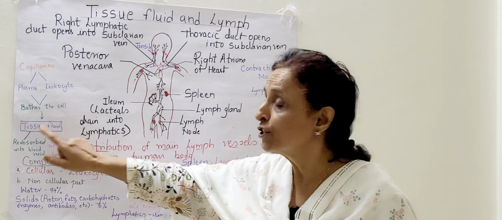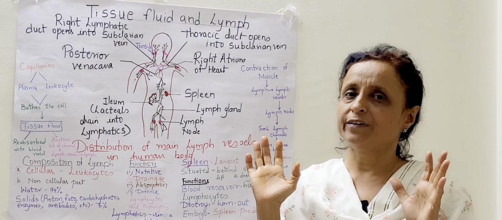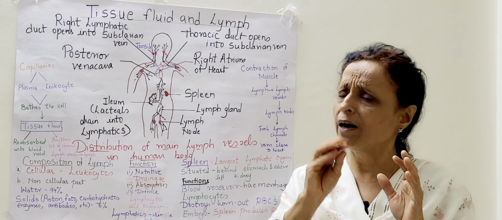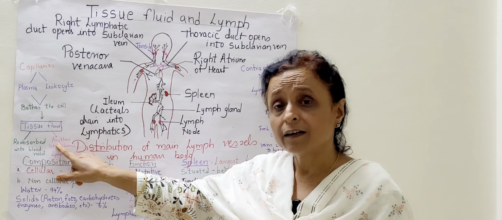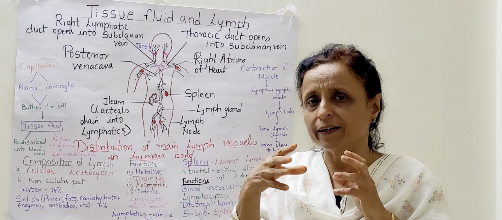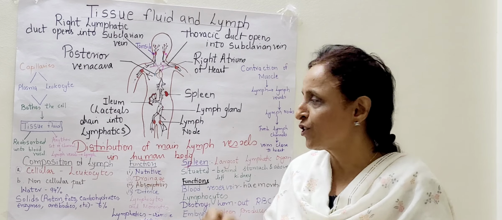Now this tissue fluid is reabsorbed by the blood vessels, but some of it remains. That liquid is known as lymph. It goes through another channel.